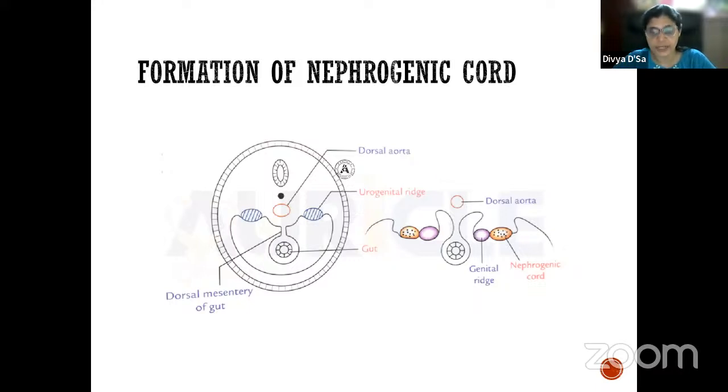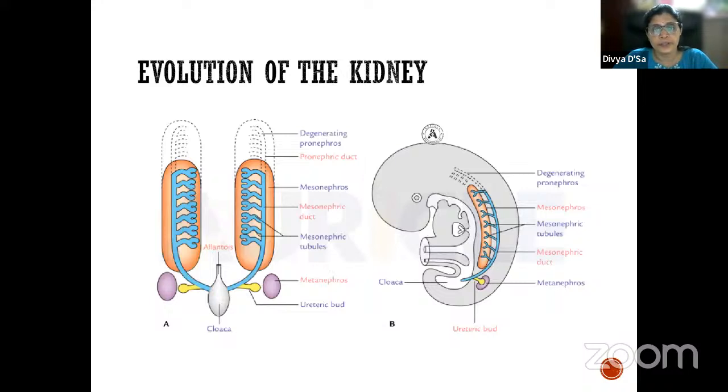It's a classical example for that. So what are the evolutionary stages of the kidney? If you see, this is the nephrogenic cord. This entire orange thing is the nephrogenic cord here. It extends from the cervical region down up to the sacral region. So we have 3 stages here. We have the pronephros, then we have the mesonephros, and we have the metanephros.